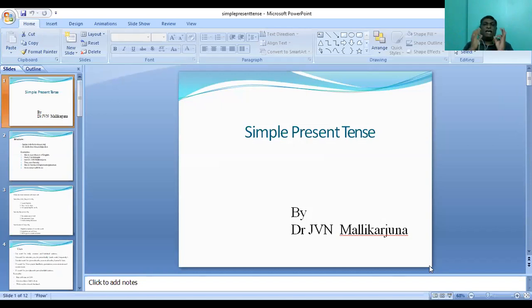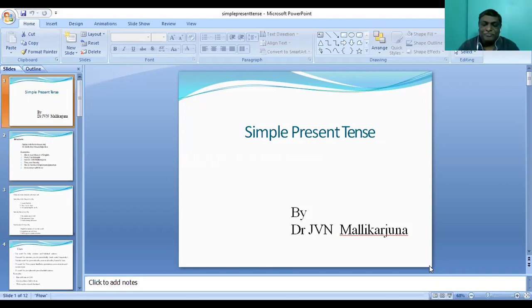So the English language aspirants must learn what is simple present tense, how is it used, what is the structure of simple present tense, what are the various uses of simple present tense. It is mandatory and a must for them to understand. If they can really understand the uses of simple present tense and start using it, then they can really use the English language like anything, because simple present tense covers not only present, but also past and future. So it covers all three times, three tenses, I can say: present, past, and future.